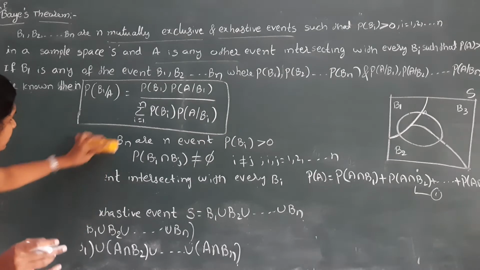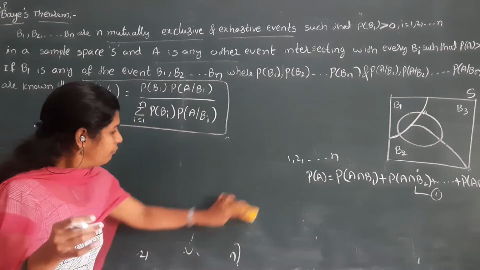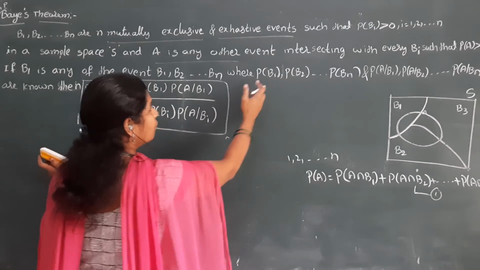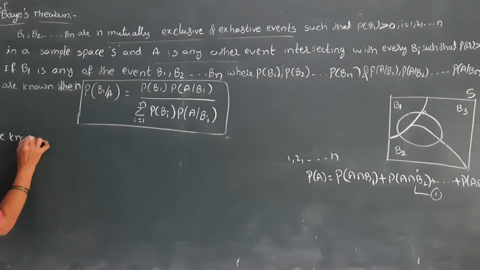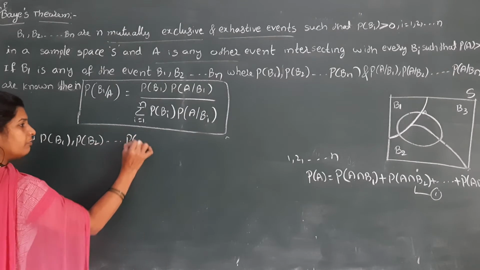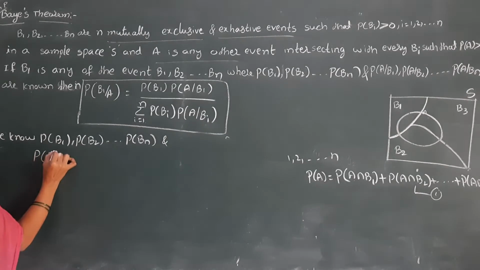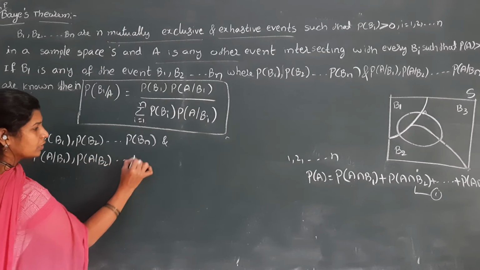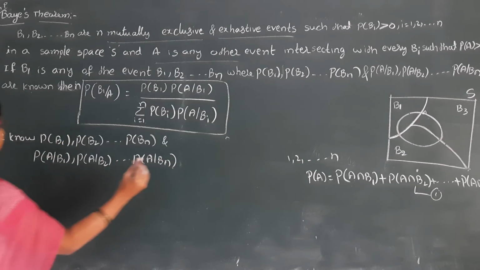Next, it is clearly mentioned in the given question or statement what we know. We know the values P of B1, P of B2, so on up to P of Bn, and P of A by B1, P of A by B2, so on up to P of A by Bn. We know all these values.